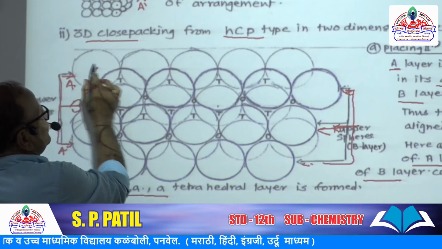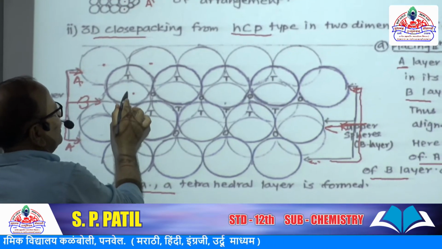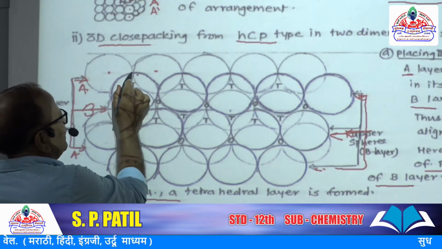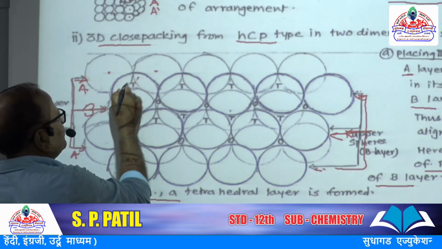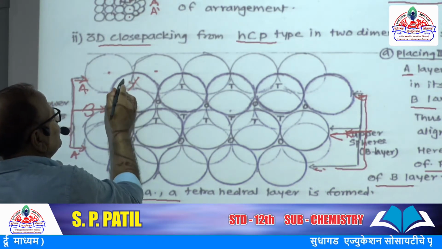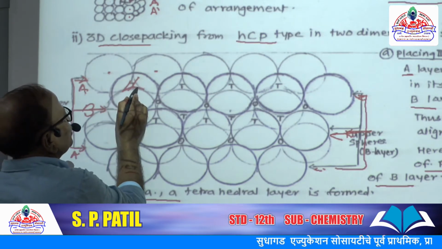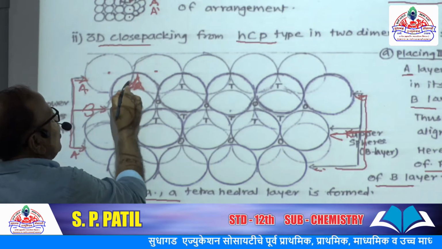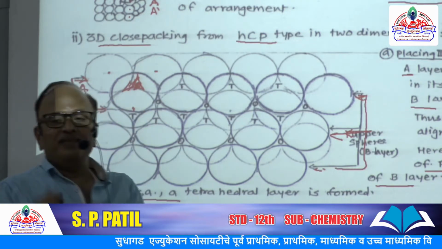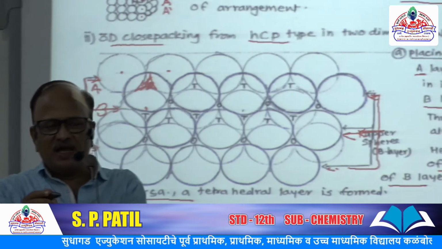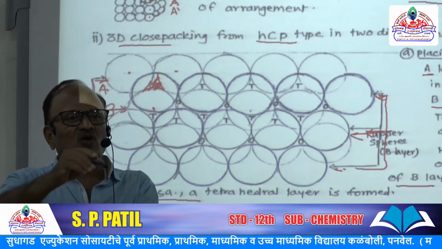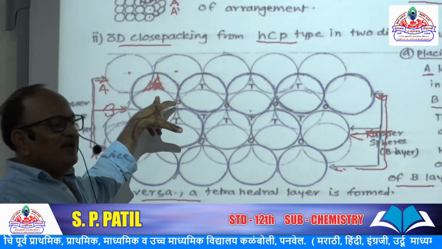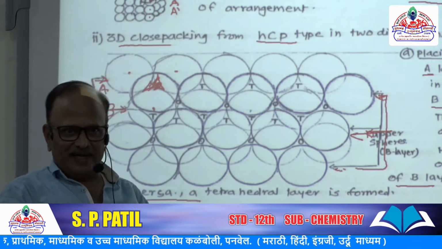In this A layer, these three spheres are here, and this is the hollow or empty portion, and in this void portion the sphere of B layer is placed.